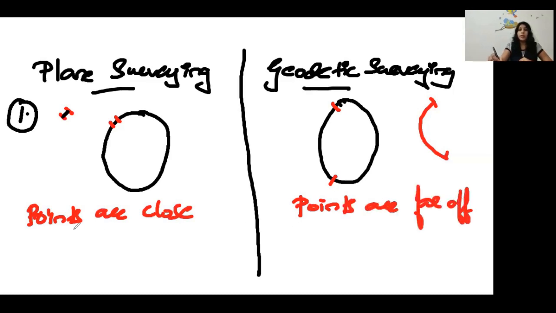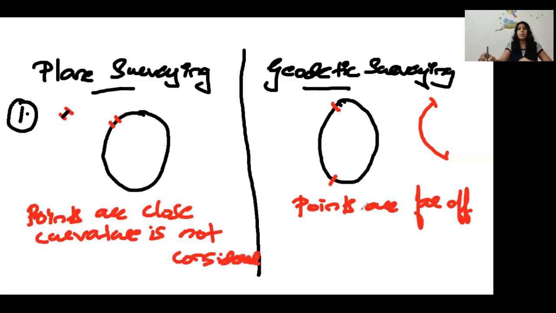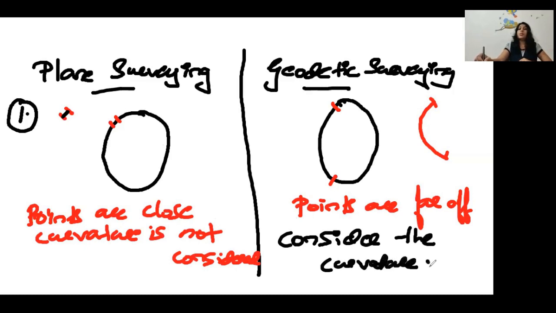Here the points are close, so we don't want to consider the curvature. But as the points are far off, we have to consider the curvature of the earth. That is the first point between plane surveying and geodetic surveying.